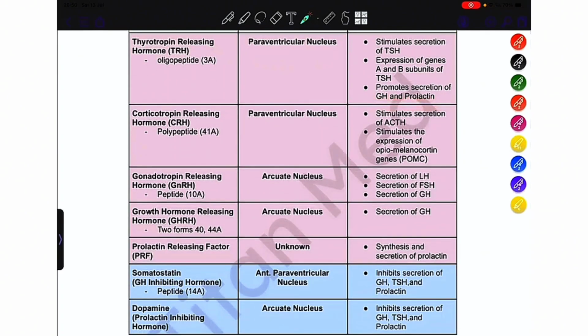Coming next to the corticotropin releasing hormone, or CRH. It is a polypeptide containing 41 amino acids. It is released from the paraventricular nucleus. It stimulates the secretion of adrenocorticotropic hormone and it also stimulates the expression of proopiomelanocortin genes, which is part of our brain's analgesic pain regulation system.